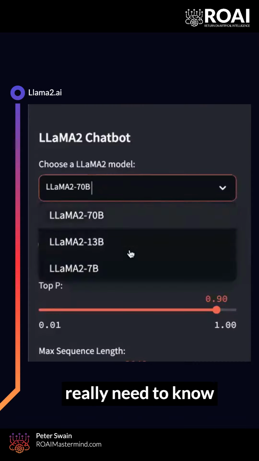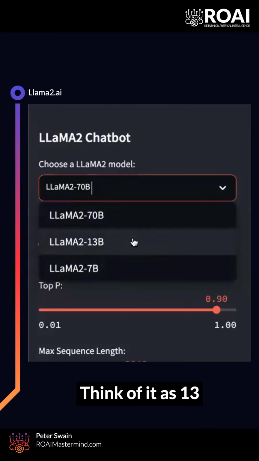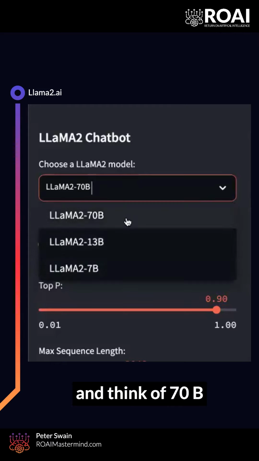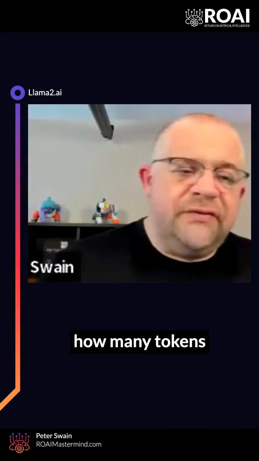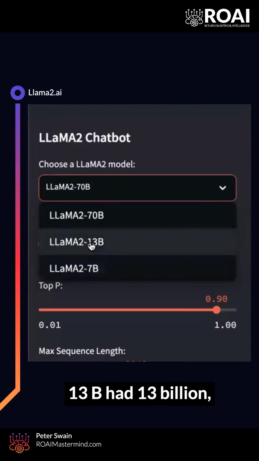The only thing you'd really need to know is what these three pieces here mean. Think of 7B as ChatGPT 3.5. Think of 13B as ChatGPT 4. And think of 70B as ChatGPT 4.5, because it refers to how many tokens of information the systems were trained with. So Llama 2 7B only had 7 billion parameters that it was trained on. I mean, this is just a few. 13B had 13 billion, 70B had 70 billion.